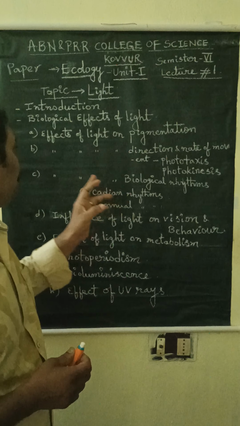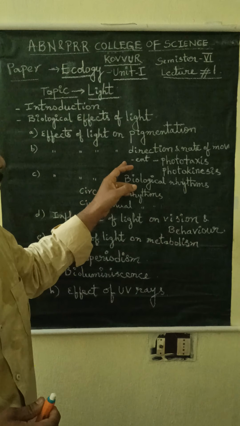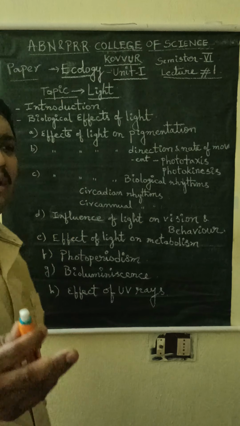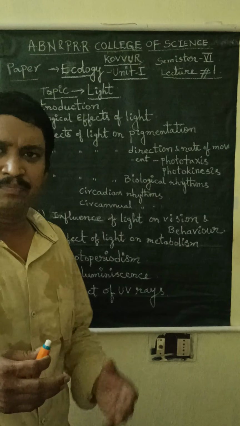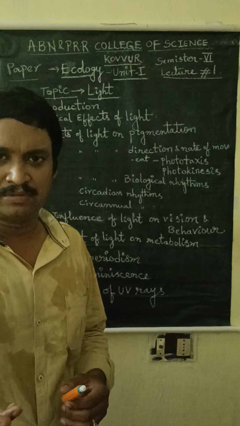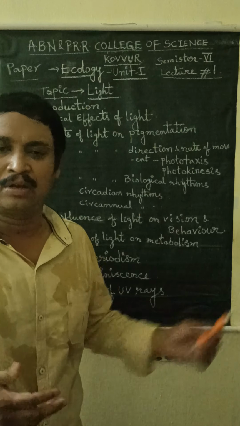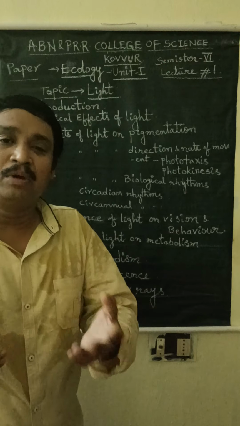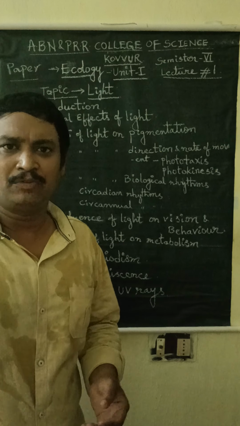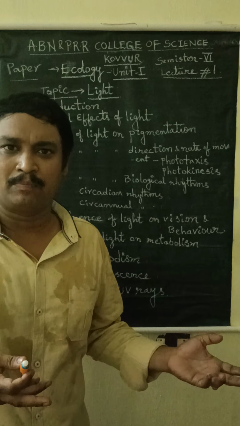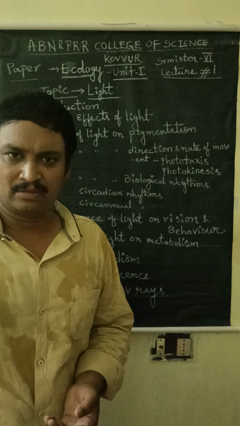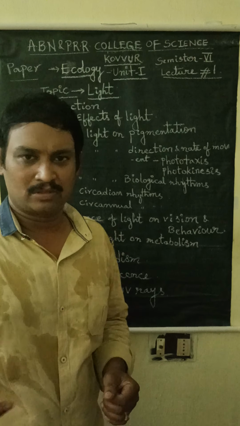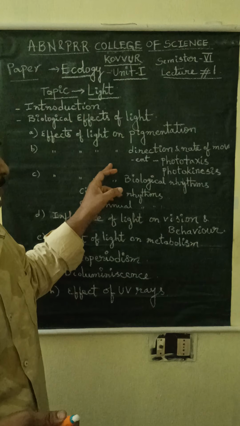And the second one is the effect of light on direction and rate of movement. Light is very important for vision. Without light we cannot move outside. Light is very important for both animals and human beings. Suppose in the complete dark night, we cannot go outside because it is completely dark. So light is very important.